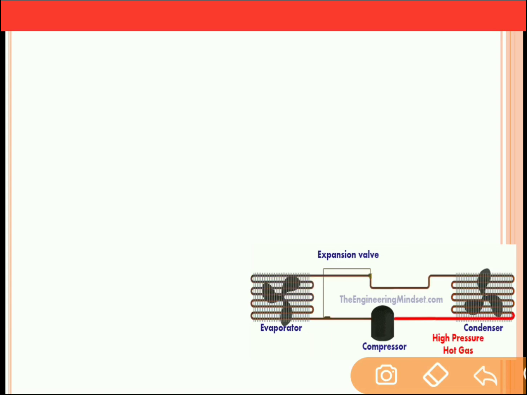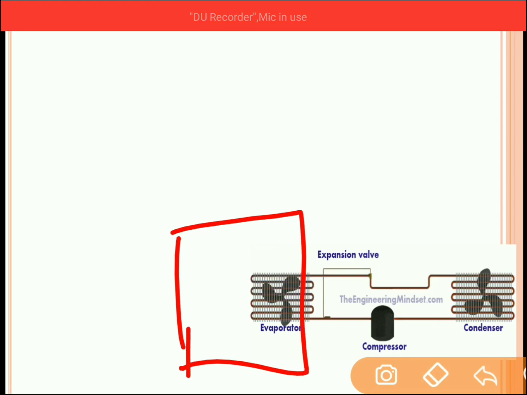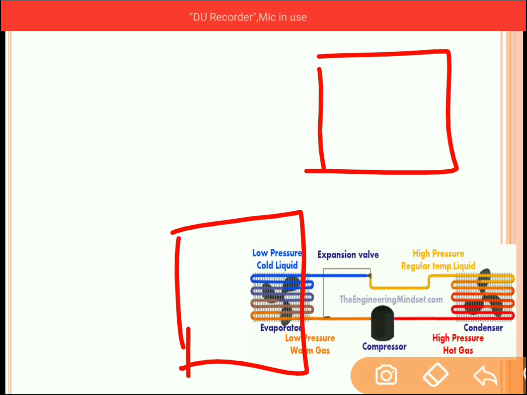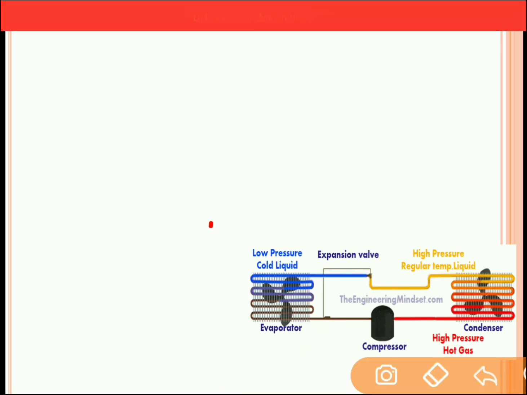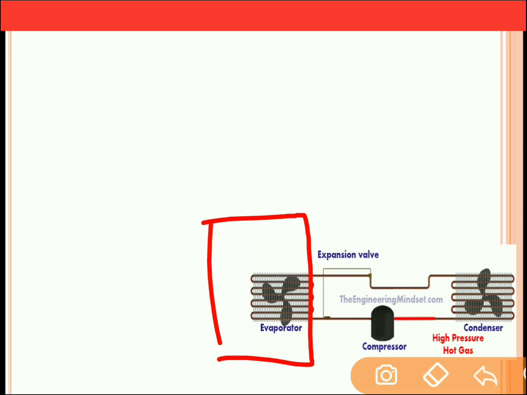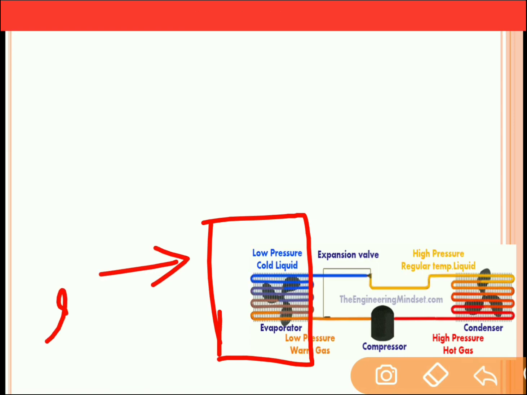So this evaporator is the component which is kept inside the room. Have you seen the AC? In the split AC, the component which is fit inside the room is nothing but the evaporator. So the evaporator is the device which is to be kept inside the space which is to be cooled. Let's say that this is the room, then inside the room the evaporator is kept.